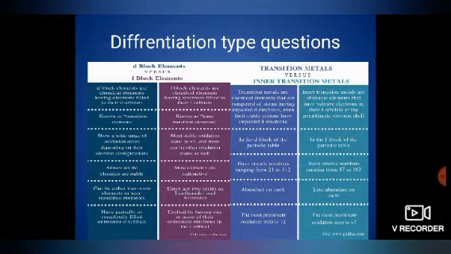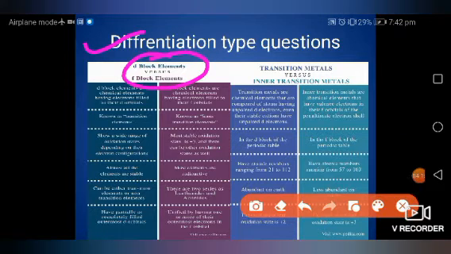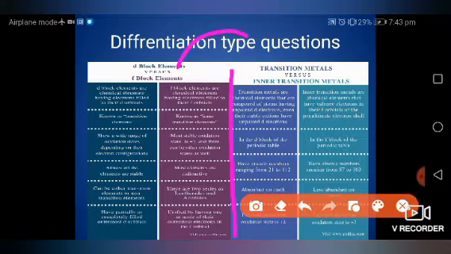So dear students, now if we see the differentiation type question next, which is very important. First differentiation is how d block elements are differentiated from f block, or in other words, how transition metals differ from the inner transition elements. So first one by one we will differentiate this, then we will differentiate this. D block elements are chemical elements having electrons filled in their d orbital. F block elements are chemical elements having electrons filled in their f orbital. It is known as transition element. These are known as inner transition element.